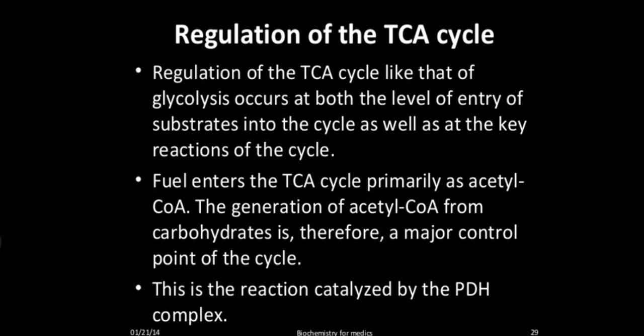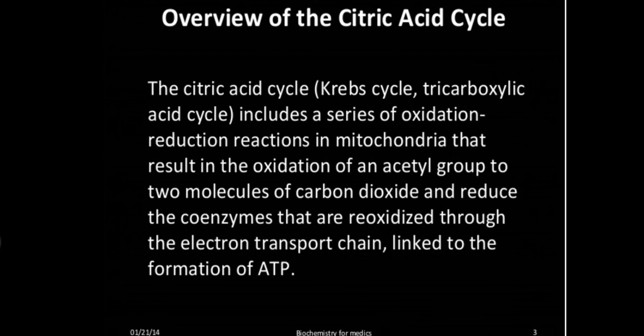It works like the glycolysis we saw in the previous video. Fuel enters the TCA cycle primarily as acetyl coenzyme A. The generation of acetyl coenzyme A from carbohydrate is therefore a major control point of the cycle. So the main fuel of the TCA cycle is acetyl coenzyme A, and its generation is from carbohydrate. So the major control point of the cycle is this acetyl coenzyme A. This is the reaction catalyzed by the PDH